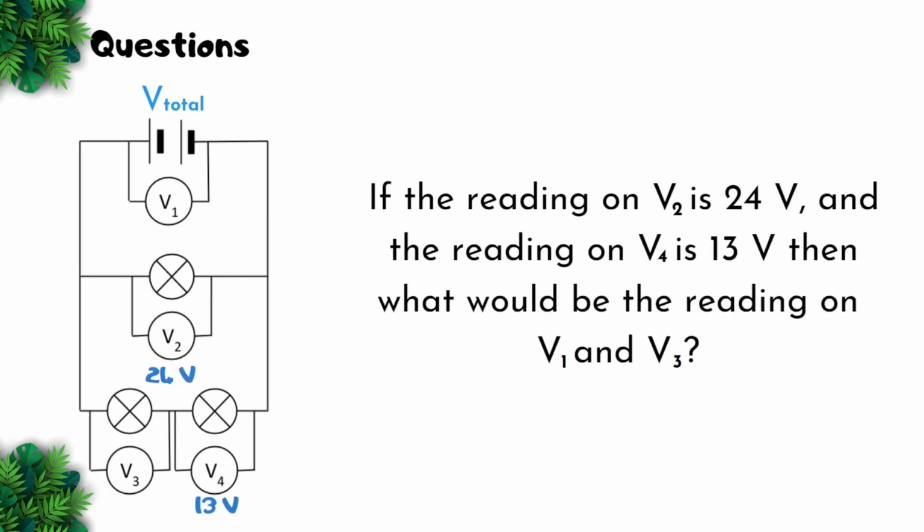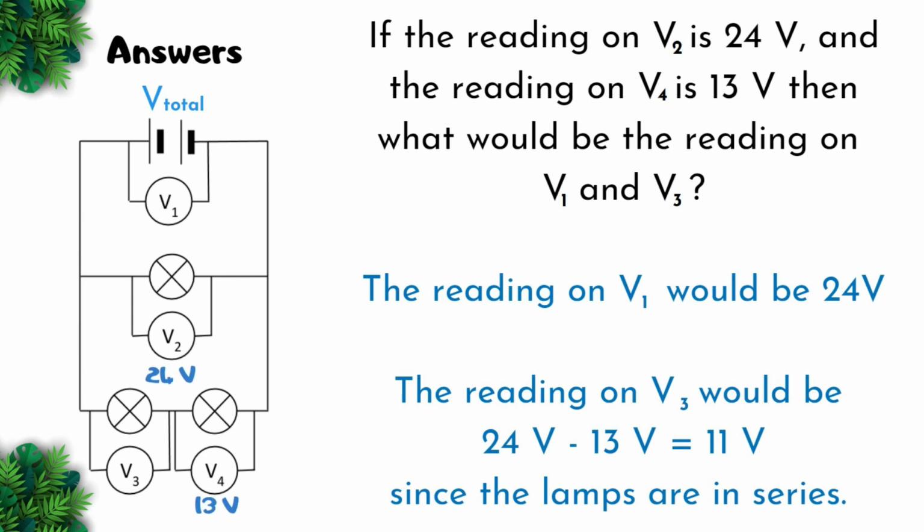Moving on to the next question. If the reading on V2 is 24 volts and the reading on V4 is 13 volts, then what would be the reading on V1 and V3? You may pause this video to answer the question. Correct. The reading on V1 will be 24 volts. The reading on V3 will be 24 volts minus 13 volts to give us 11 volts, since the lamps are in series.